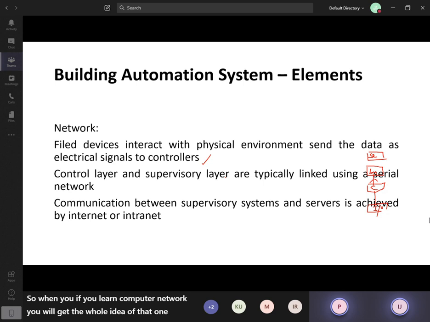So depending on the size of your plant, you can store the data or create the communication between your server and your supervisory system through an intranet or the internet. Either way, you can do that. Is that clear? Yes, sir. Okay. So actually the user interface comes at this place, so he can see the data through this one. He can access the data from the server, or he can get the data from the supervisory system.